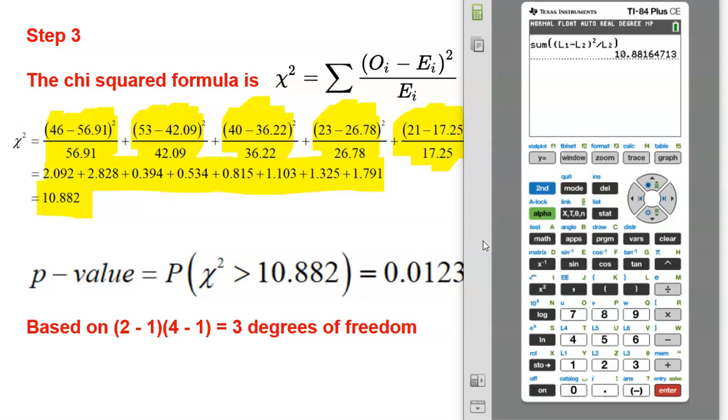All right, now I have to find my p-value. So when you're working with a chi-squared, we're going to go ahead and get chi-squared CDF.